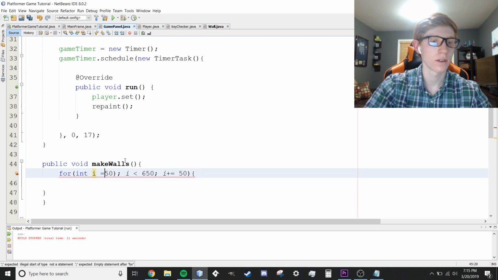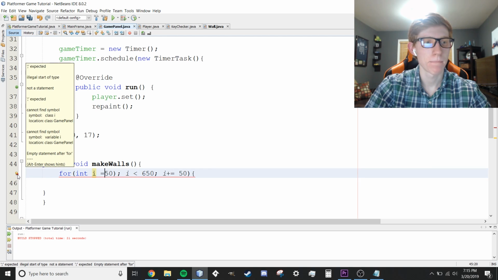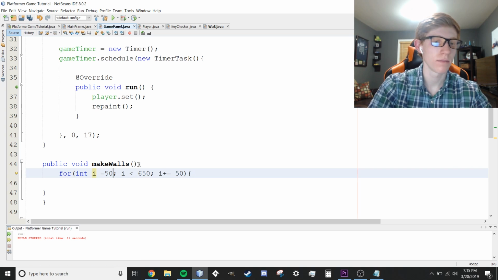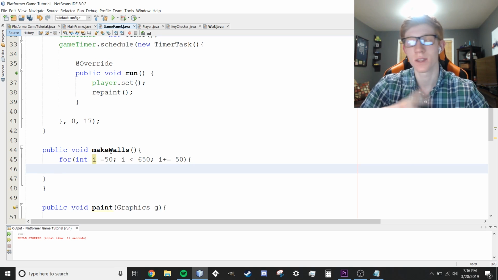What is our error here? We did something wrong here. Oh, we don't need the close bracket there. That's what we don't want. Yeah. So we're gonna create an integer i equals 50. This is like a counting variable. It's gonna start at 50. Then every time we run this loop, it's gonna add 50 to i. And then once i gets to 650, it will stop. And I'll show you why in a second.